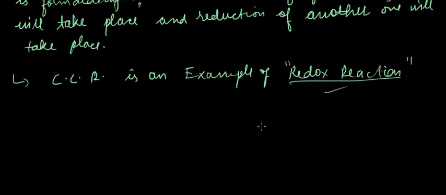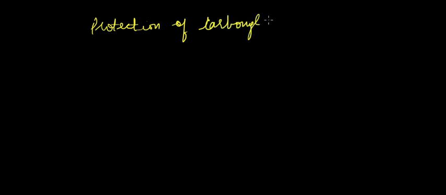Next, going with the next topic, which is protection of carbonyl. We have this aldehyde group and we have a glycol.